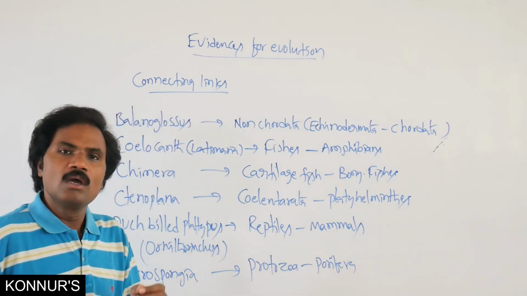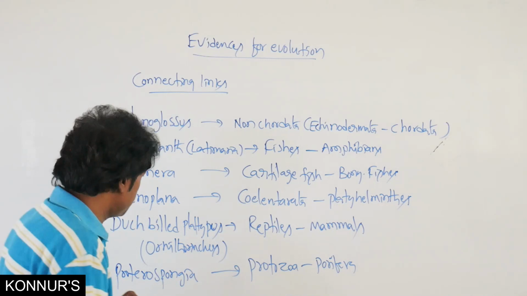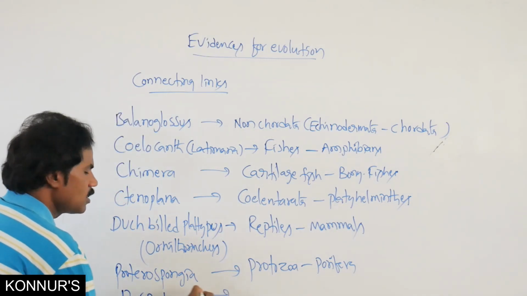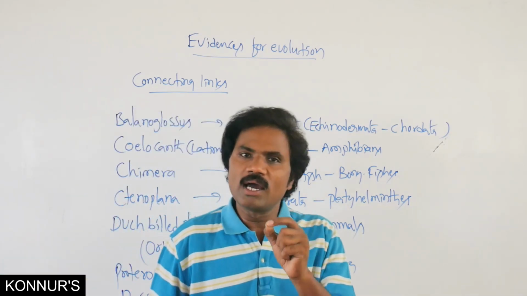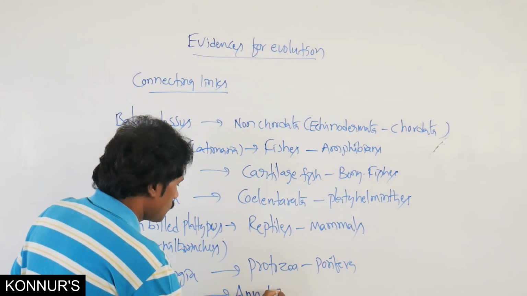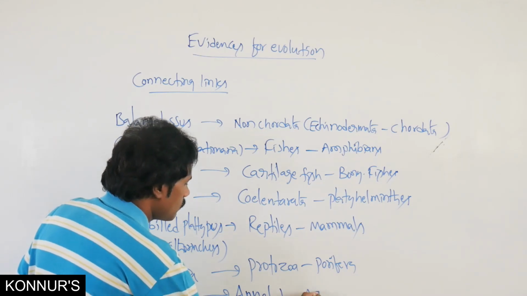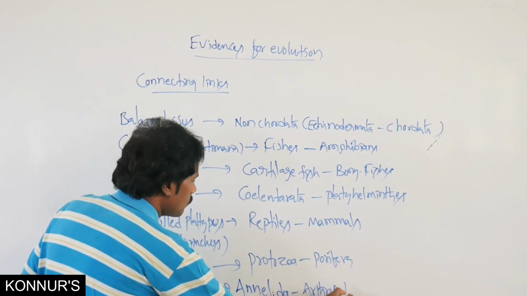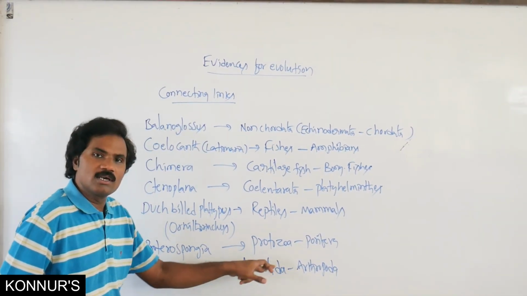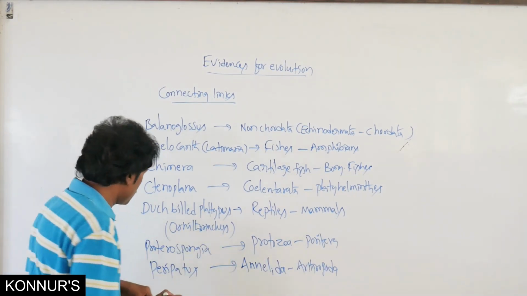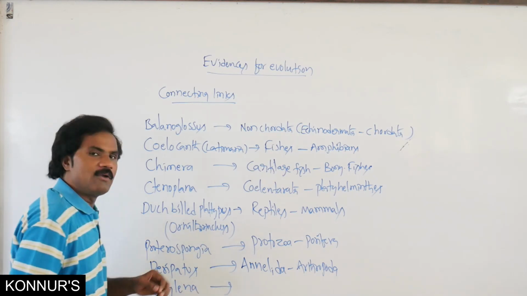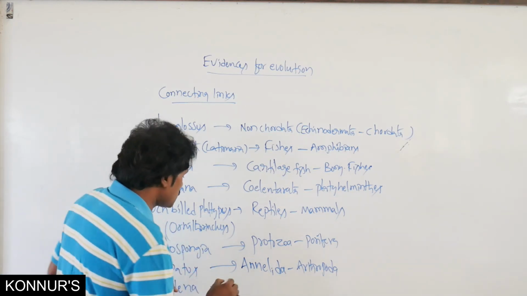Apart from this, Peripatus, connecting between Annelida as well as Arthropoda. Then Euglena, between animals as well as plants.